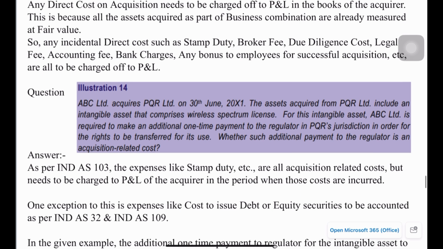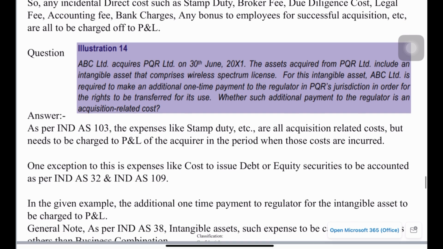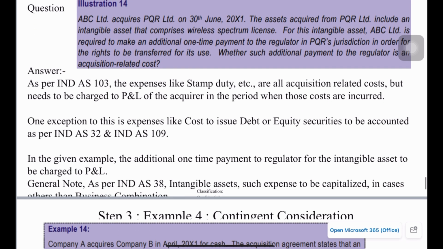Please read this example. In this example also, expenses like stamp duty, etc. should not be capitalized. They should be charged off to P&L of the acquirer.